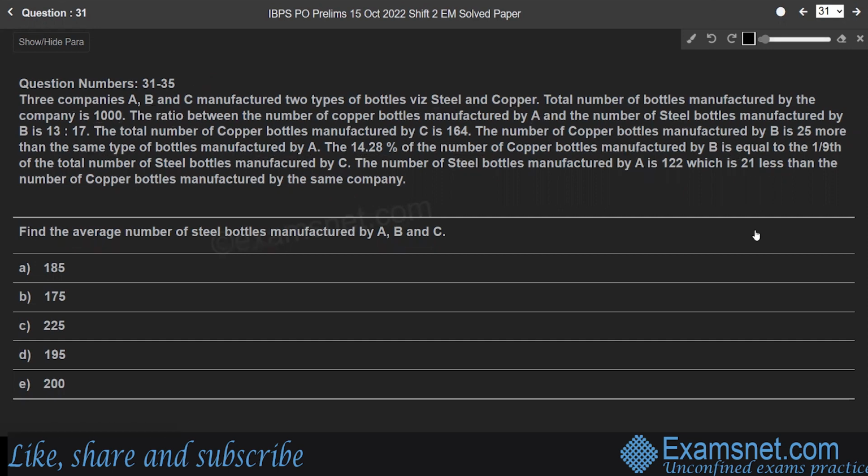Let us consider this information one by one. There are three companies, A, B, and C. They manufacture two types of bottles, steel bottles and copper bottles. Consider the first one. The total number of copper bottles manufactured by company C is 164. Therefore, C manufactures 164 copper bottles.